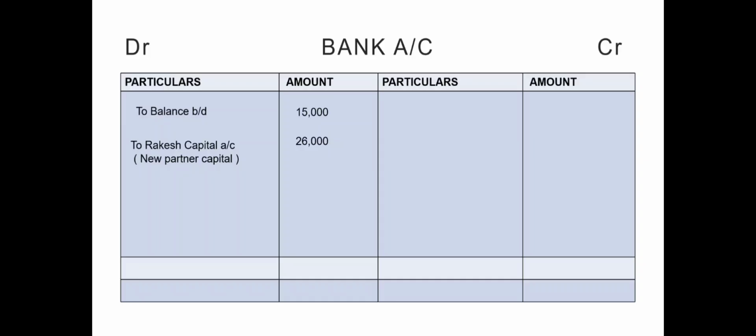Now, what are the other changes that have taken place in the capital account? That is the adjustments made in the partners' capital accounts. One partner has withdrawn the excess capital and the other partner has brought in additional capital, which should be brought into the bank account. So we are going to bring down the excess capital that is withdrawn by Mahesh, by Mahesh capital account, rupees 30,000.